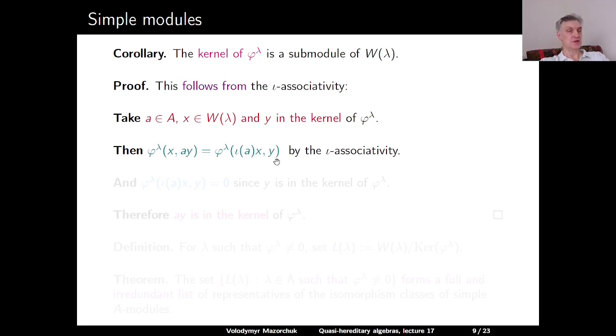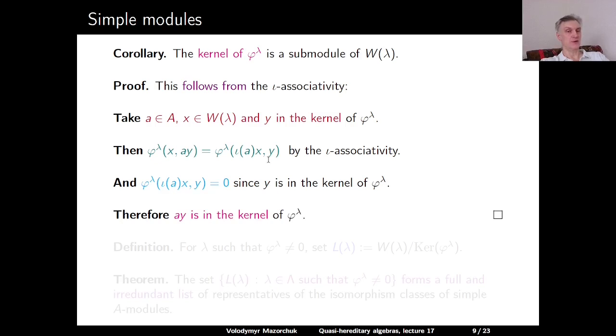But now still the second argument is in the kernel, so the total outcome will be 0. And this means exactly that ay is in the kernel of our form. So the kernel of our form is a submodule of the cell module. So we can take the quotient of W of lambda by the kernel of our form. If our form is 0, this quotient will be 0. But if our form is not 0, then this is a non-zero A module, and we denote it by L of lambda.